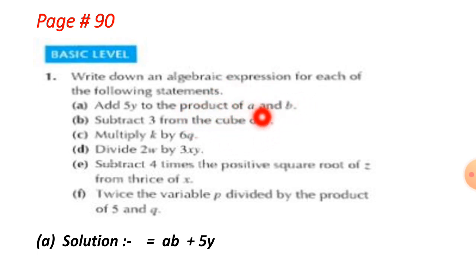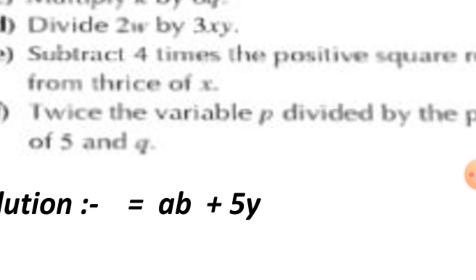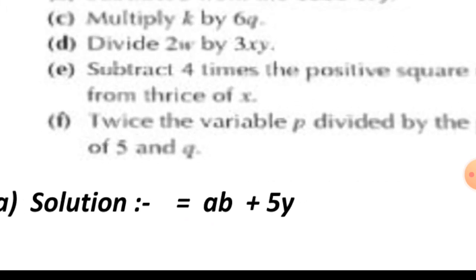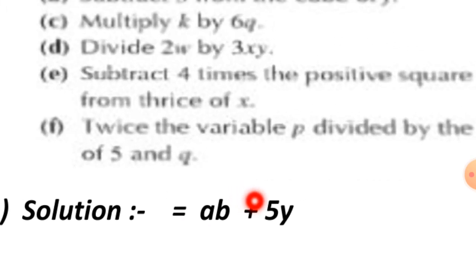Product of A and B means A and B are going to be multiplied. We will write it like AB. It is the product of these. Now, the second part of this question is "add 5y". What is the meaning of add? It means that we are going to put a plus sign.